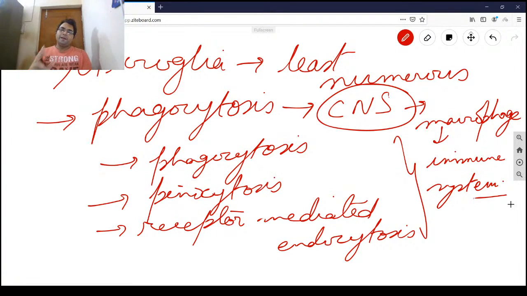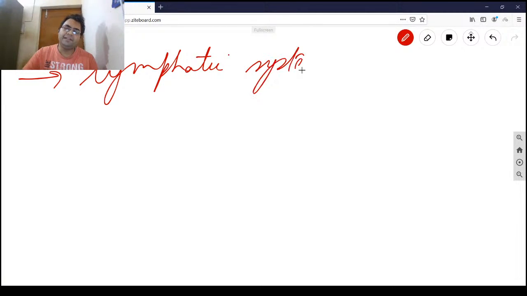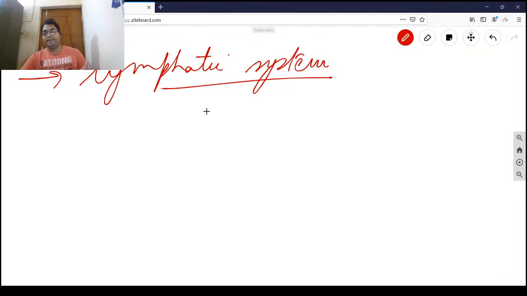A few years ago, one more thing I'll tell you, that lymphatic system that you might have heard of, the scientists never believed in the existence of lymphatic system in the brain. But 2 years ago, there was a great discovery in one of the researches which showed everyone that lymphatic system is present in the brain, and lymphatic system is responsible again for clearing the toxin and the debris. We use the function of lymphatic system in the peripheral body, the entire body except the brain, right? You can call it the peripheral nervous system.